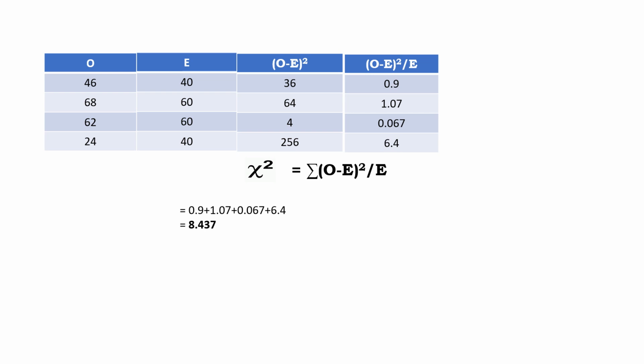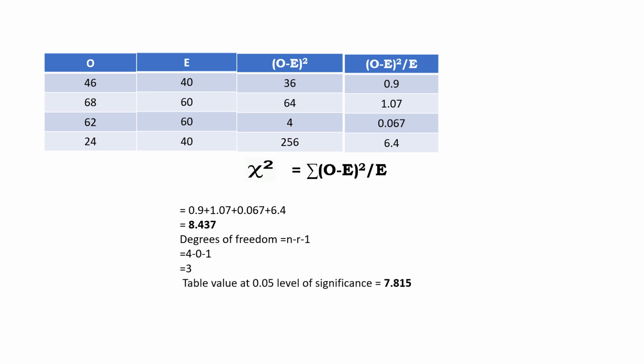Once you get the test statistic, the calculated value of chi-square, your next step is to find the degrees of freedom. It is n minus r minus 1. There are 4 observations: 46, 68, 62 and 24. And r is 0, as you are not given any statistical parameters about the population. So your degrees of freedom is 4 minus 0 minus 1, which is equal to 3.